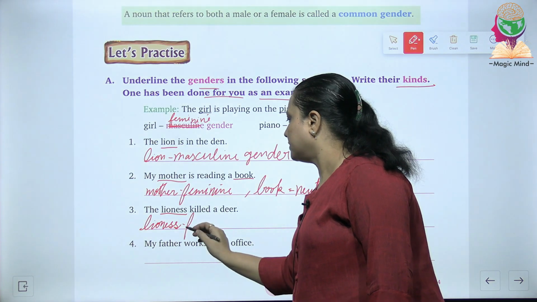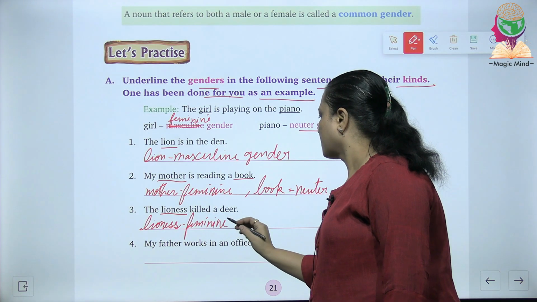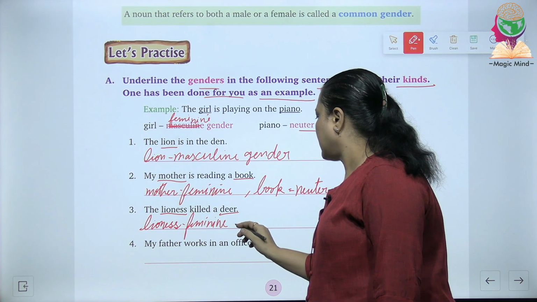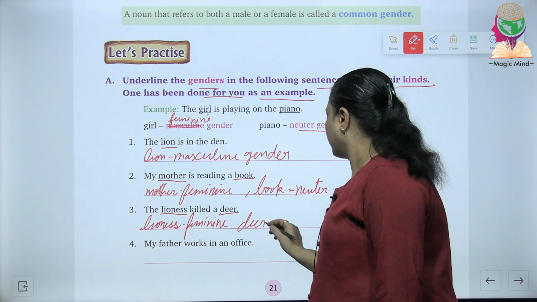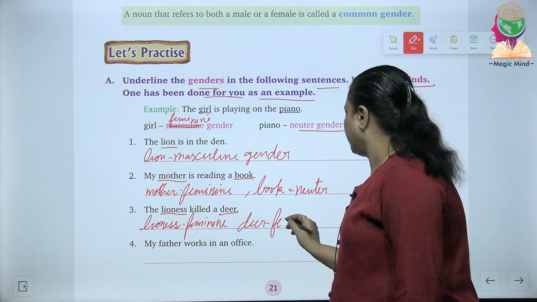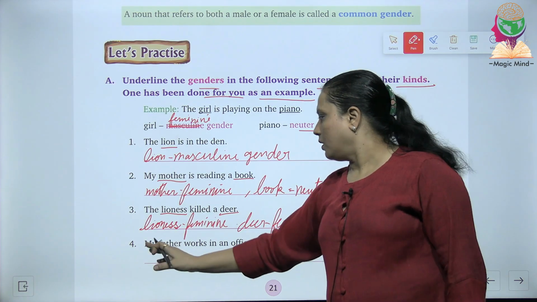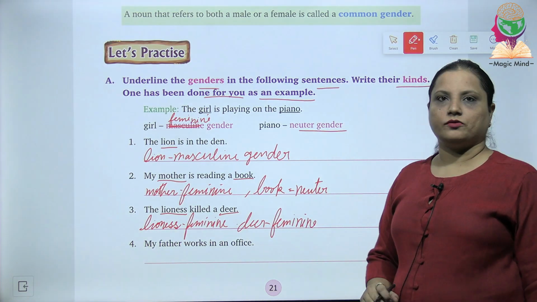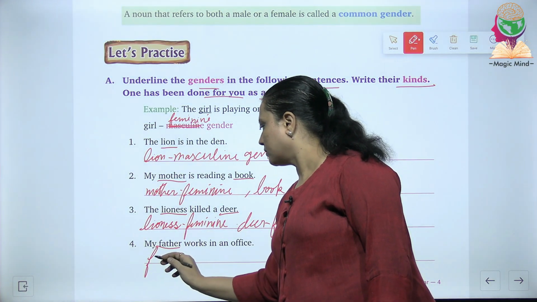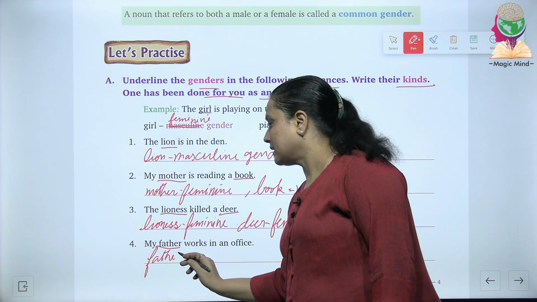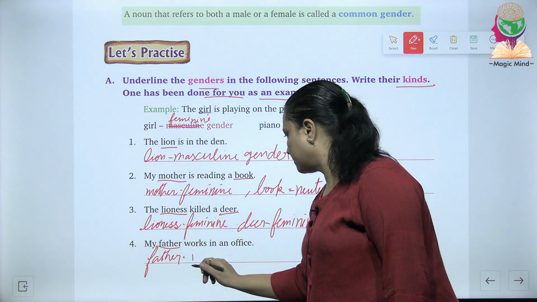Lioness is feminine gender. Okay, deer is actually feminine. My father works in an office. Now in this, the male gender is what? Father. We will write as masculine. Father is what? It's masculine gender.